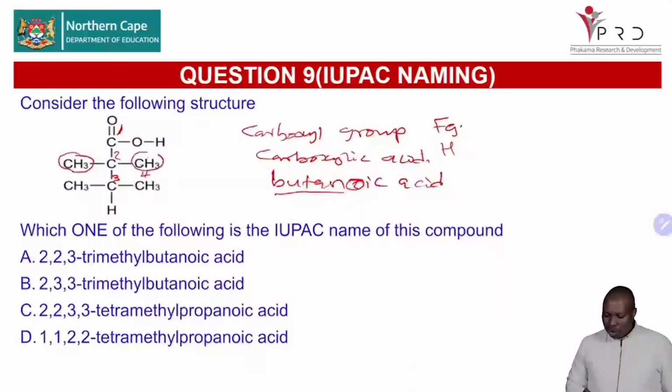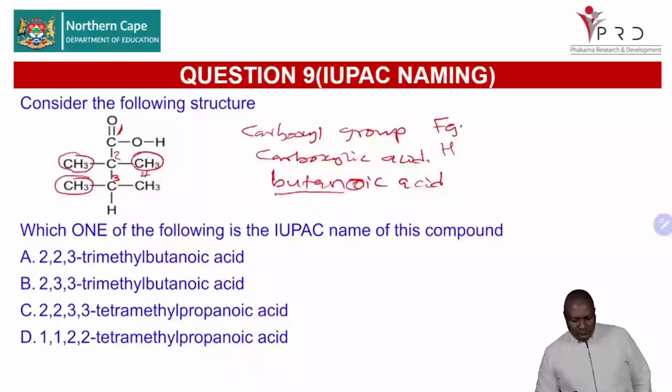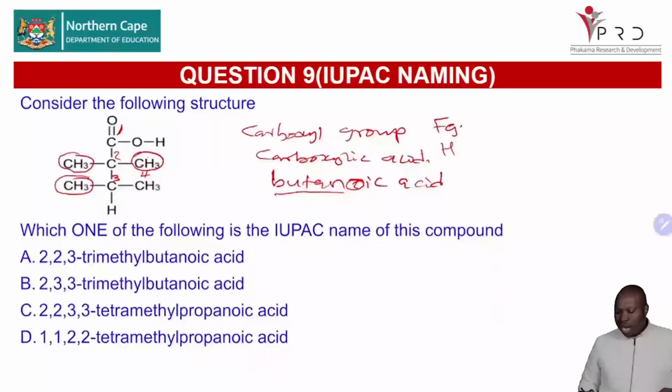In carbon number 2, we find 2 substituents. In carbon number 3, there is another substituent. So our substituents are the same. So we can now just call them 2,2 because in carbon number 2, we have 2 of them. So it's 2, 2, 3. How many are they? There are 3. So this must be tri.